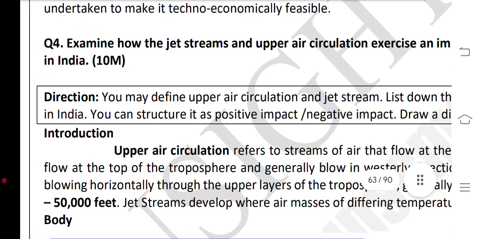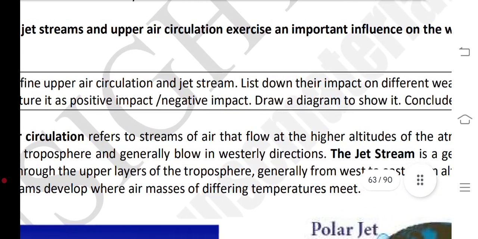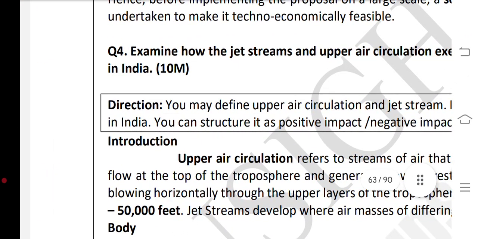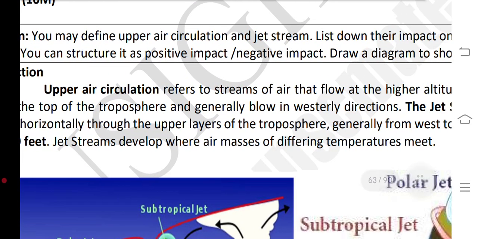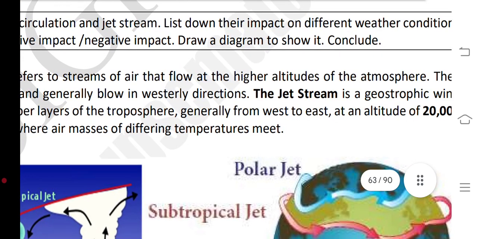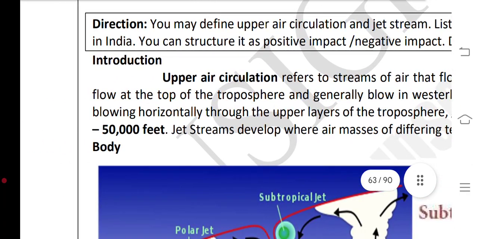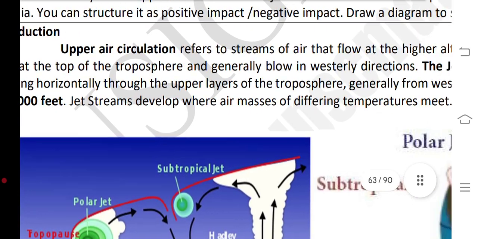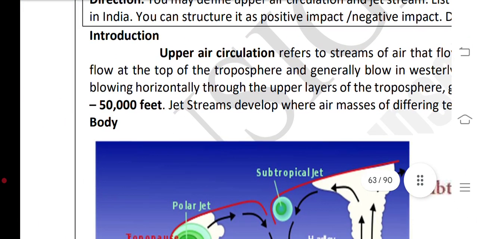Question number 4: examine how the jet stream and upper air circulation exercise an important influence on the weather systems in India. You may define upper air circulation and jet streams, list down their impact on different weather conditions in India, structure it as positive impact and negative impact, and draw diagrams to show it. Then conclude the introduction.